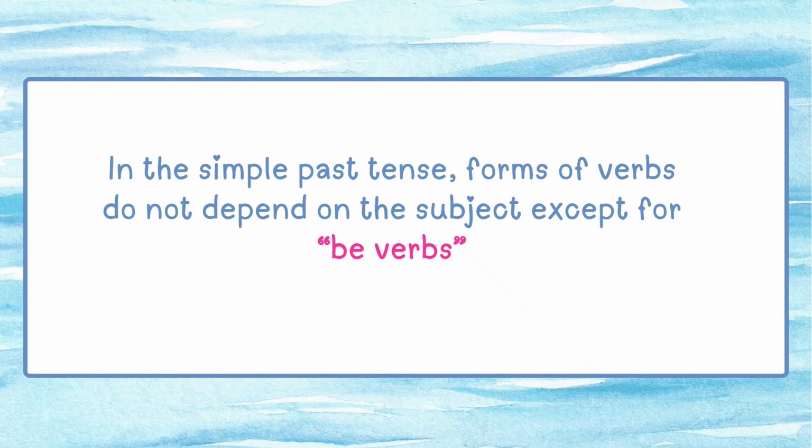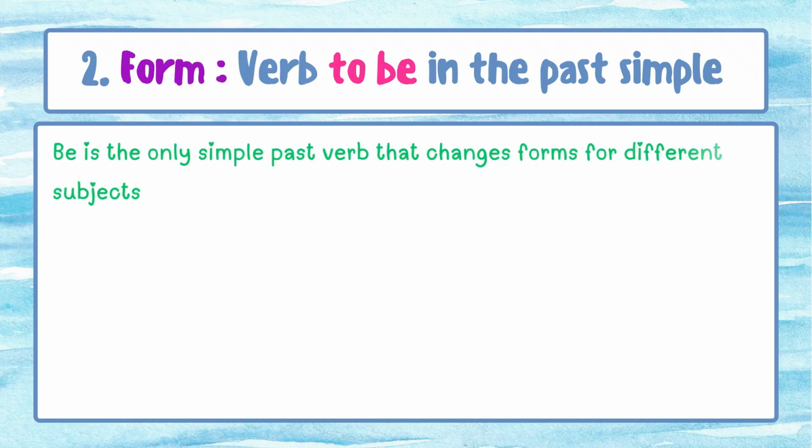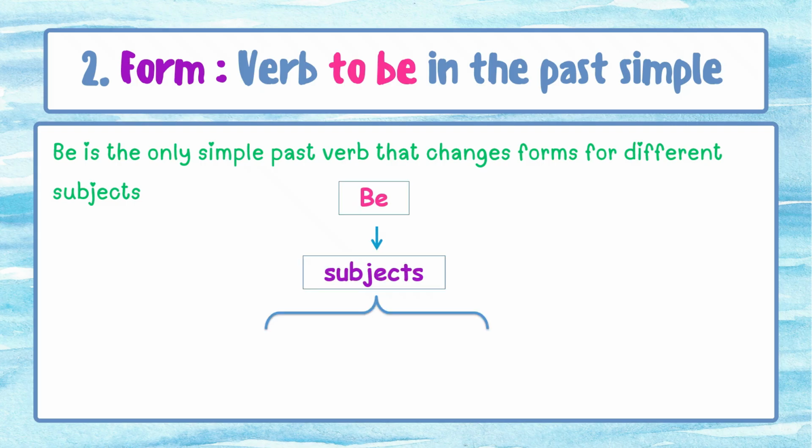Verb to be in the past simple. Be is the only simple past verb that changes form for different subjects. Be changes according to subjects into two forms: was and were. Was is used for singular subjects, while were is used for plural subjects. Let's take some examples.